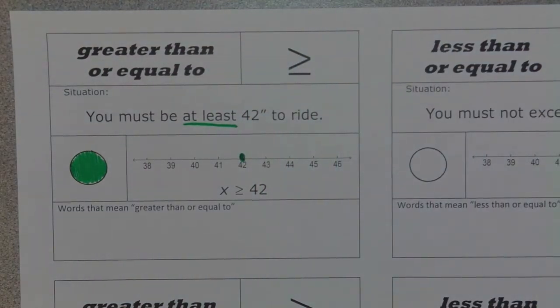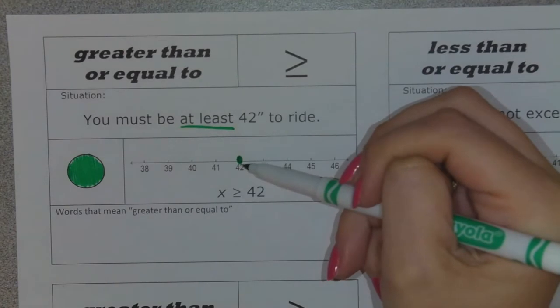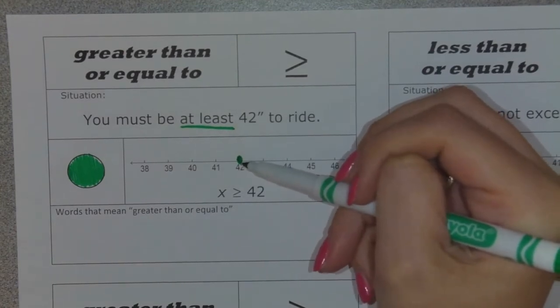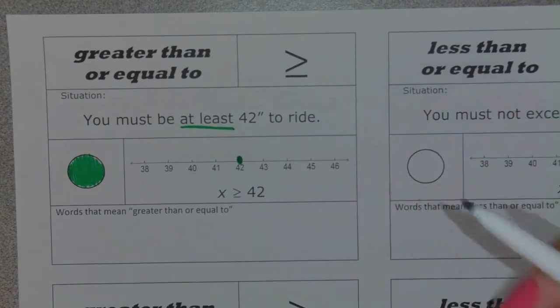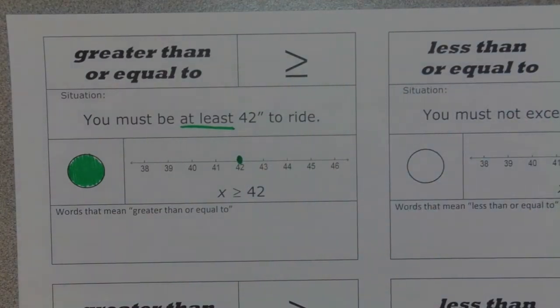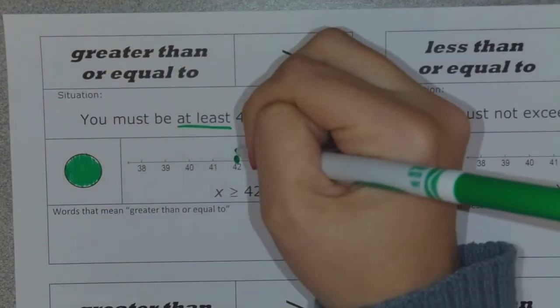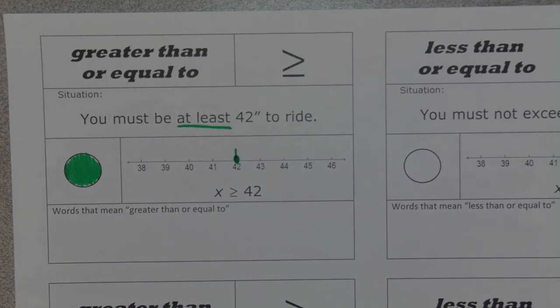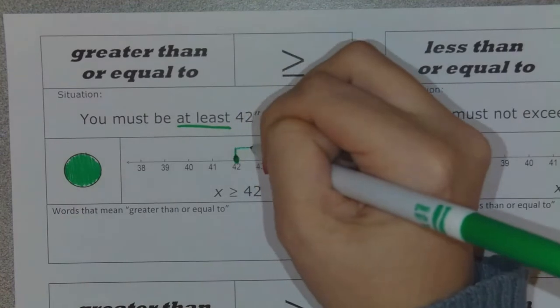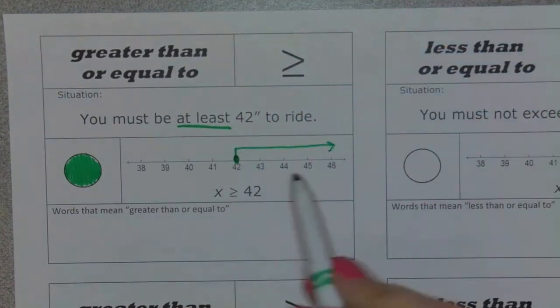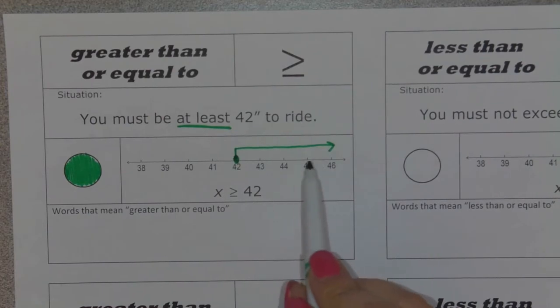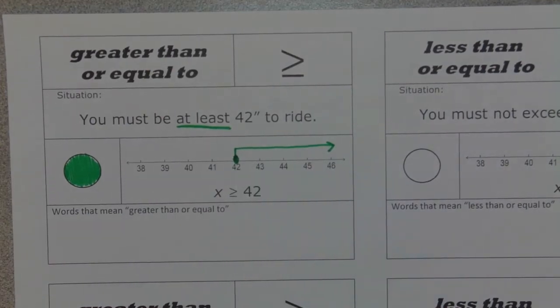But we have to do something else with our inequalities because 42 is not the only possible answer here. Again, you could be 42 and a half. You could be 42 and 100ths. You could be 58. You just have to be 42 or greater. So our inequalities, when we graph them, also get an arrow. I'm going to draw a straight line up from my dot. The inequality will always tell you which way to point your arrow. It looks like my inequality is pointing to the right side, so my arrow is going to go to the right side. And sure enough, that arrow is covering all the numbers that are 42 and greater.